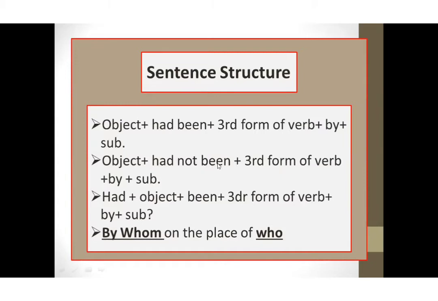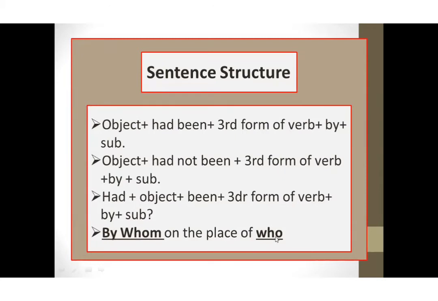After this, whatever it is, shall be, being, be, we will not consult them. We will put not after had. And the same rule applies to interrogative sentences: we will put had before the object, and been will not change its place, and at the end of the sentence a question mark.